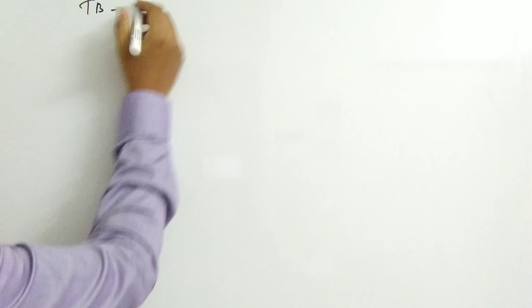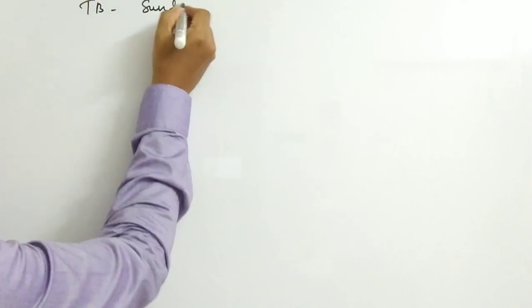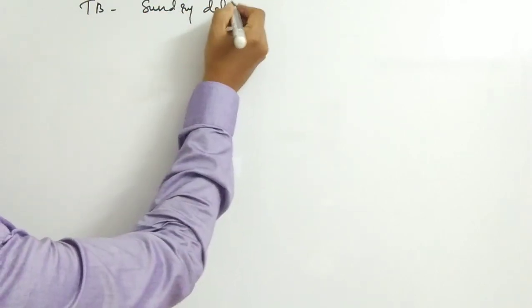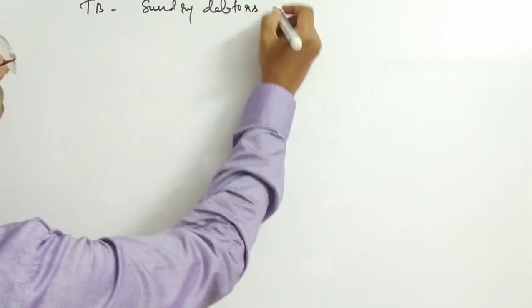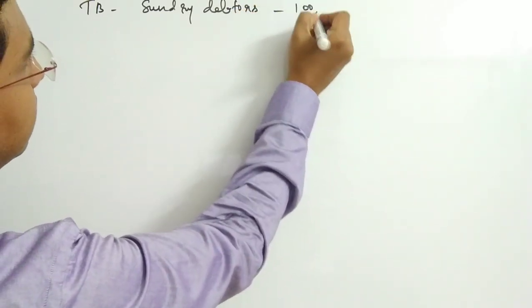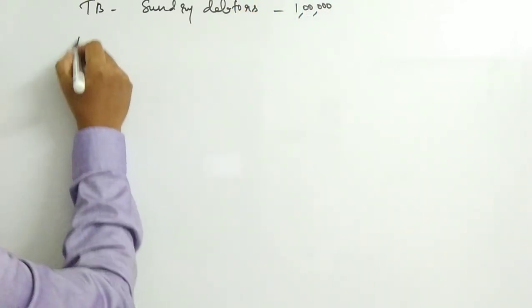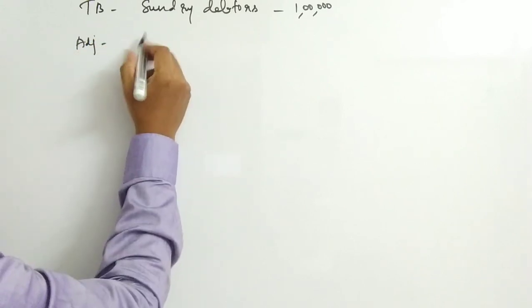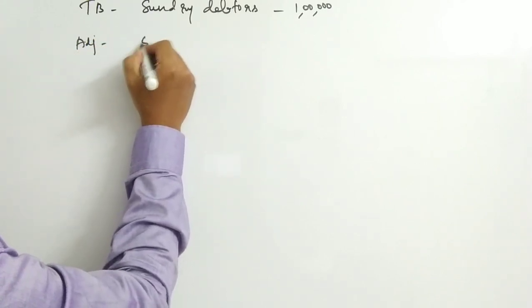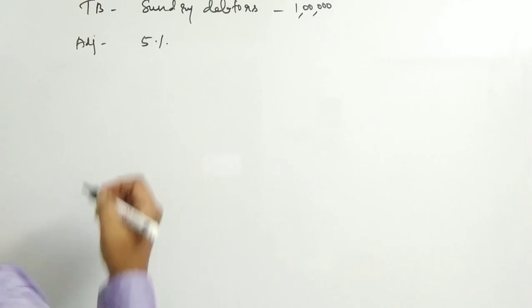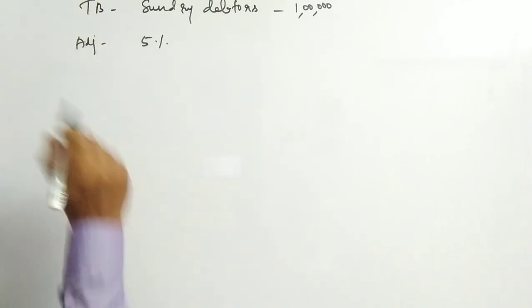I hope you understand. So let us discuss with an example. Here, we have on the trial balance the sundry debtors value, that is 1 lakh. An adjustment we have been given: make a provision of 5% for bad and doubtful debts on sundry debtors.